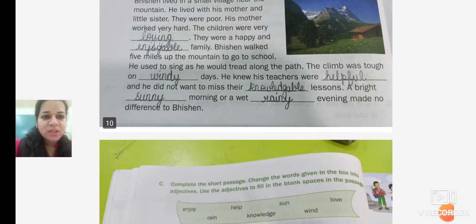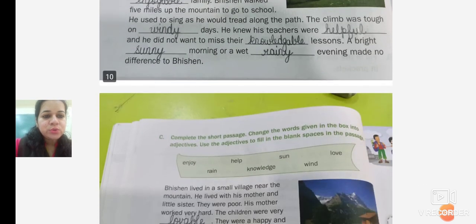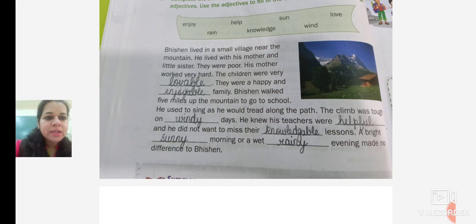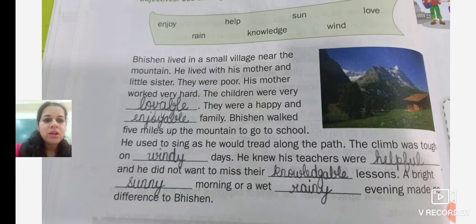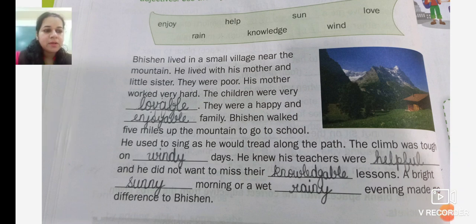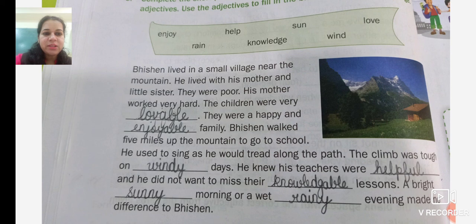Students, there is a mistake in one of the answers. So you refer to this answer. The children were very lovable. Sorry for the inconvenience caused to you all. The correct answer is the children were very lovable. The correct adjective is lovable. So you correct the answer. The children were very lovable. They were a happy and enjoyable family.